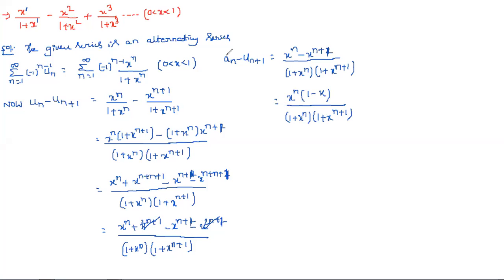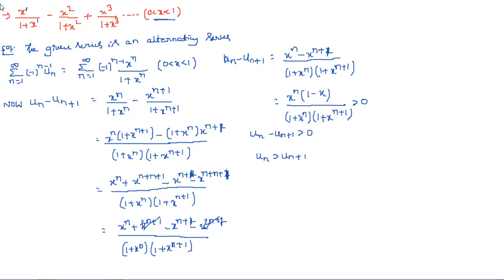You can see that they already gave in the problem that the x value should lie between 0 and 1. It means you can take any value between 0 and 1 and substitute in place of x, and you can substitute n equal to 1 or n equal to 2 like that. You will surely get greater than 0. You can take any value between 0 and 1, 0.1, 0.2, 0.22, 0.45, like that. So obviously you get it as greater than 0. So simply what we got there, un minus un+1 is greater than 0, and then we can write this is nothing but un is greater than un+1.